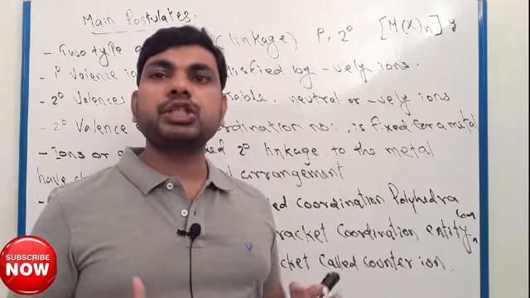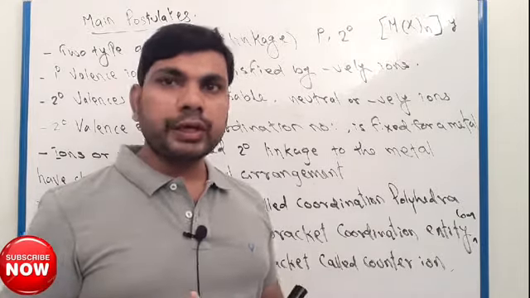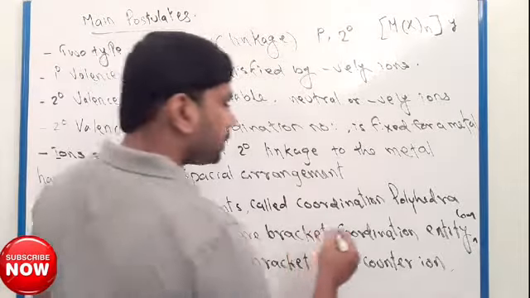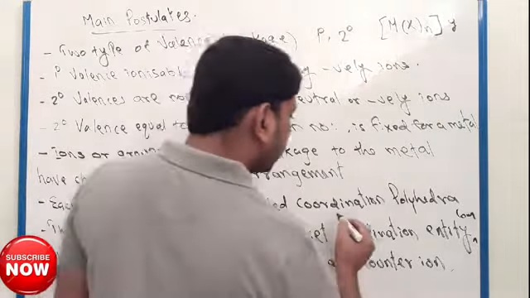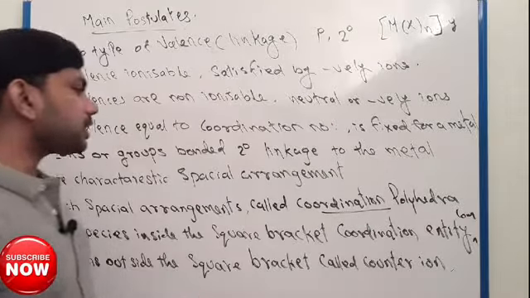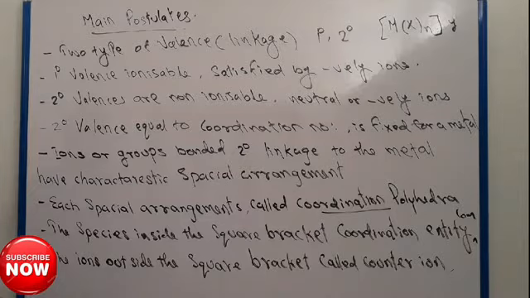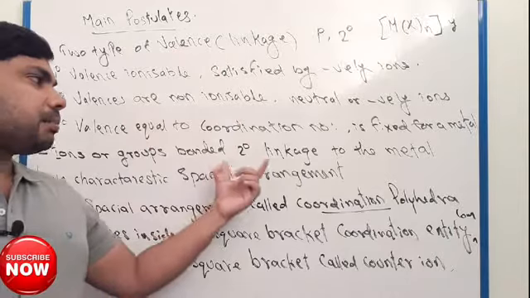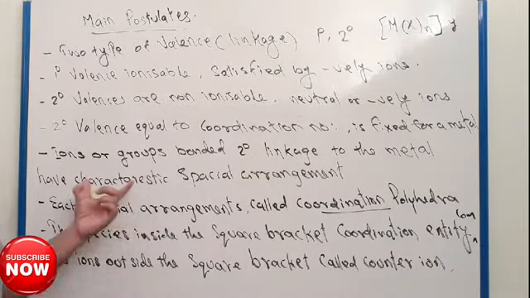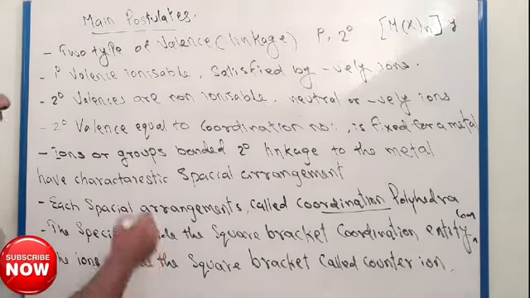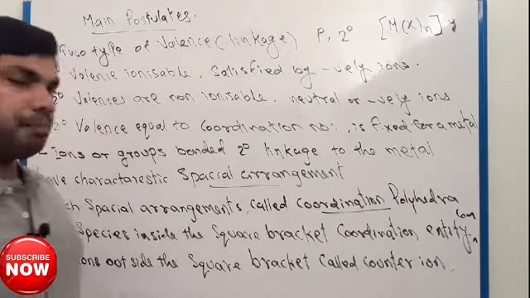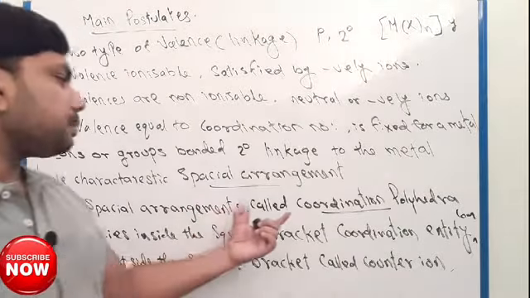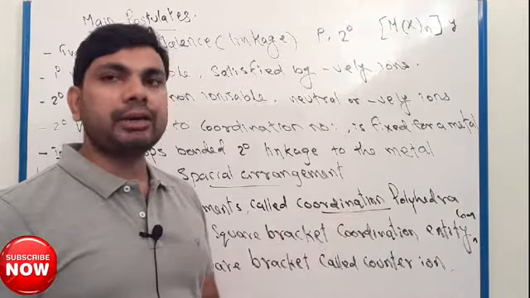They have a three-dimensional arrangement in space, and this three-dimensional arrangement is called coordination polyhedra. So we discussed that the ions or groups attached by secondary valency have a characteristic spatial arrangement, a three-dimensional arrangement, and this is called coordination polyhedra.